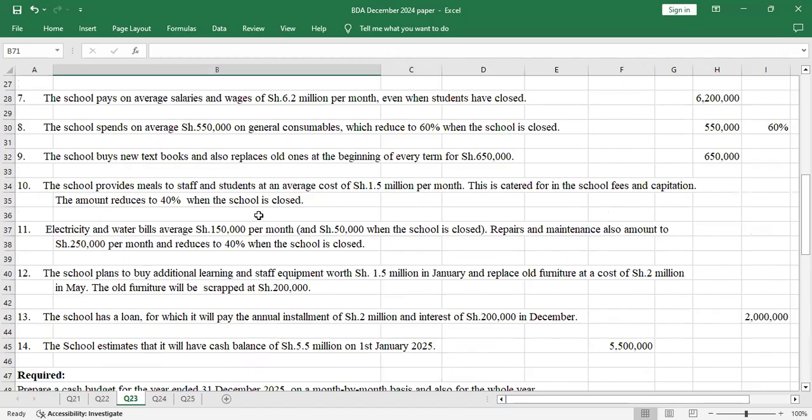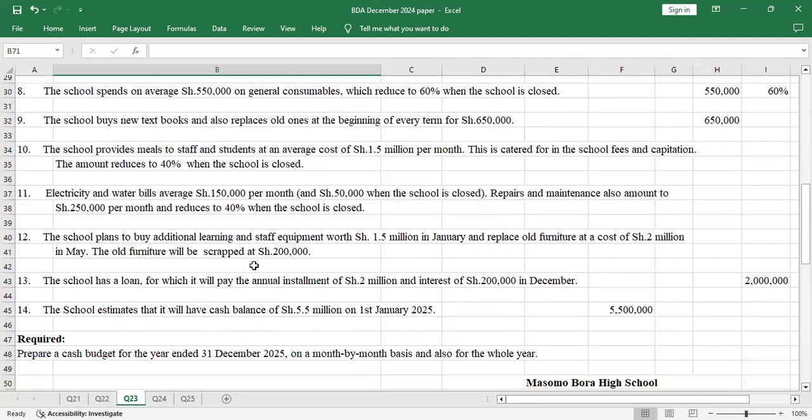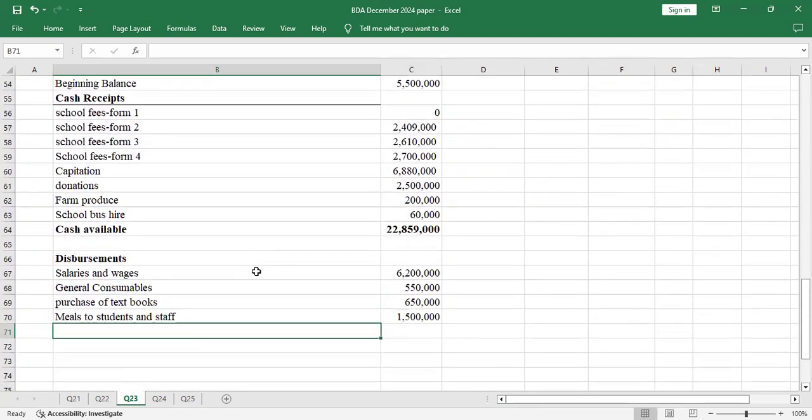The additional information, number what? Number 11, electricity and water bills average shillings 150 per month and shillings 50 when the school is closed. Yeah, so electricity and bills. January, the school is open.